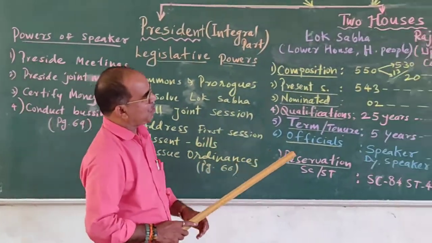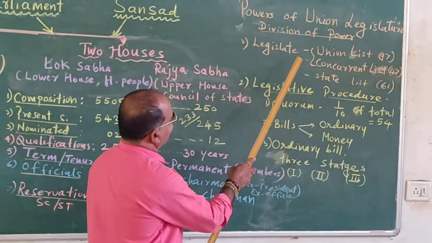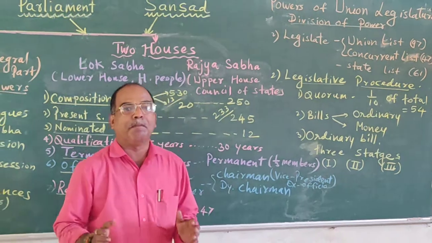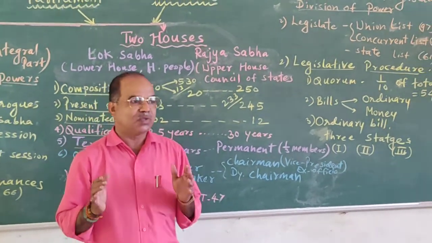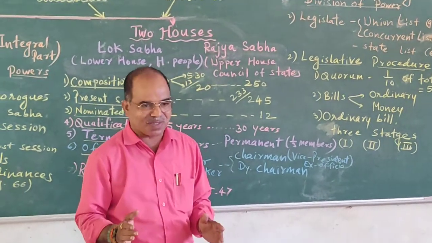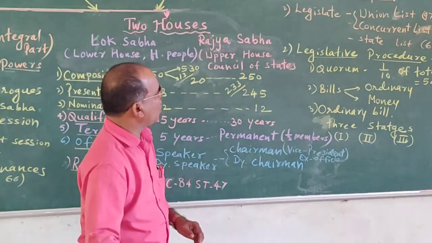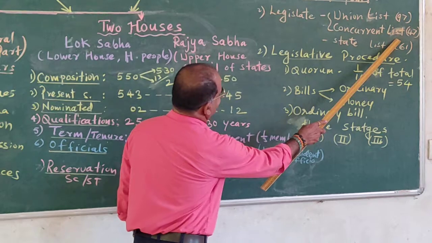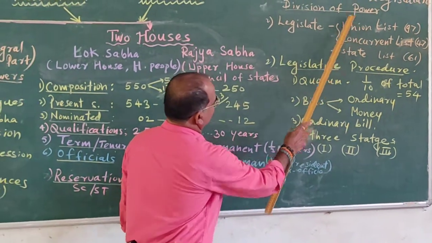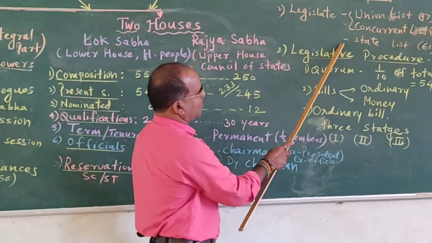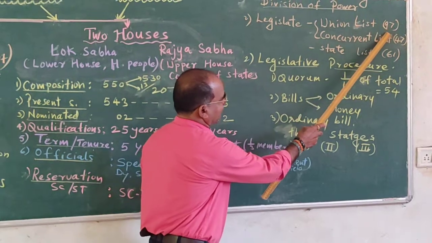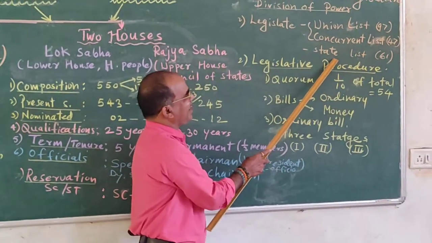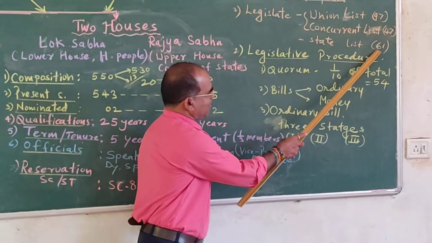Now we discuss the powers of the Union Legislature. The main function of the Union Legislature is to make law or to pass law. So the Union Legislature, according to the Constitution, is empowered to pass laws on the subjects mentioned in the Union List and the Concurrent List. And that is given in the division of power. Here I have shown the three lists. Union List consists of 97 subjects, Concurrent List consists of 47 subjects, and State List consists of 61 subjects.